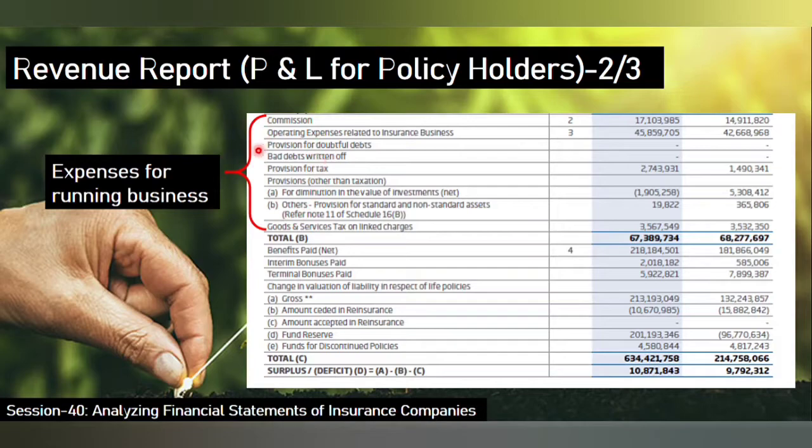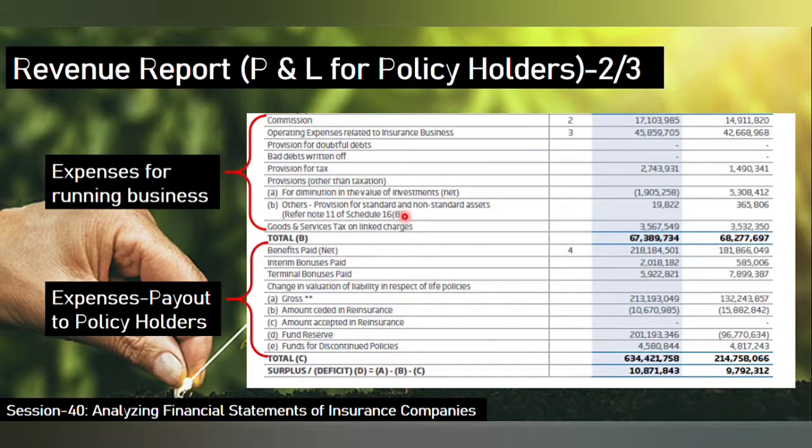Again, every expense of this business, that is the insurance business, is met from the policyholders' premium and also the interest earned out of the float. So again that is totaled out. Here, the expenses paid out to policyholders is another expense in addition to the expenses for running the business.